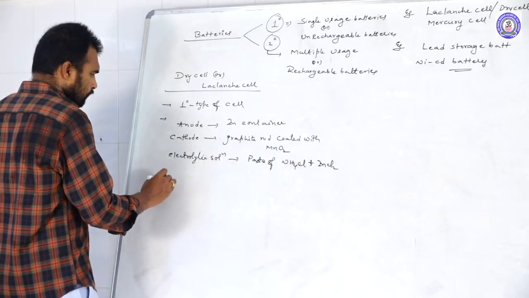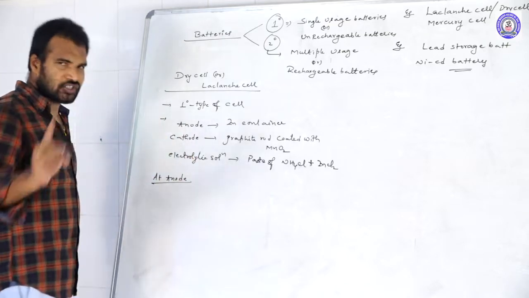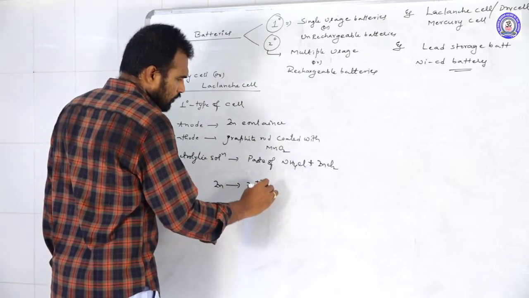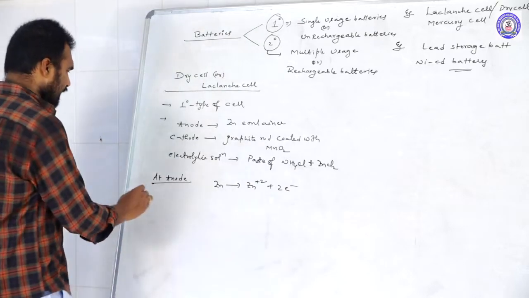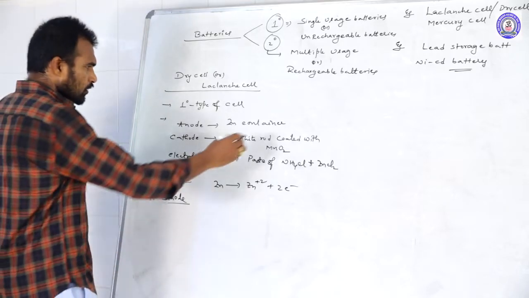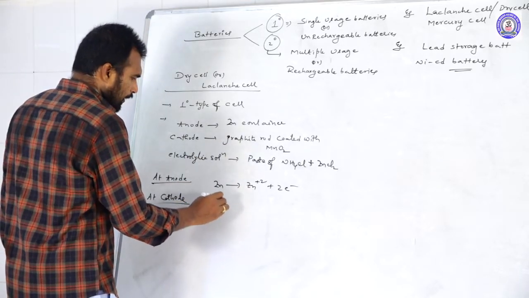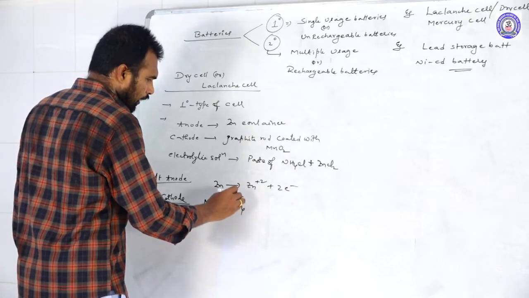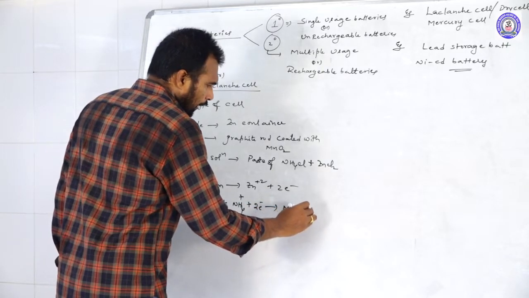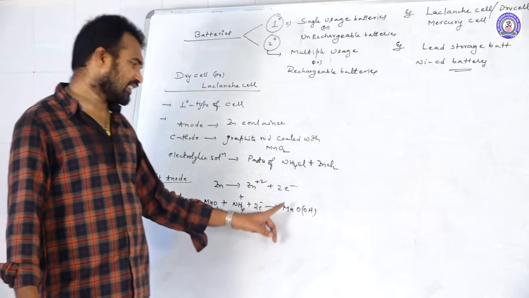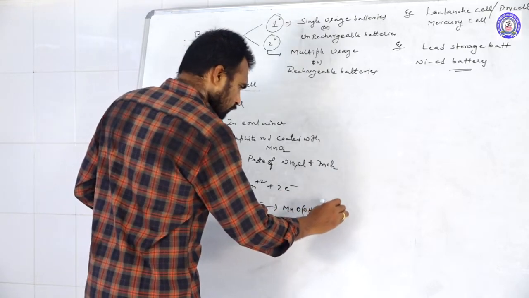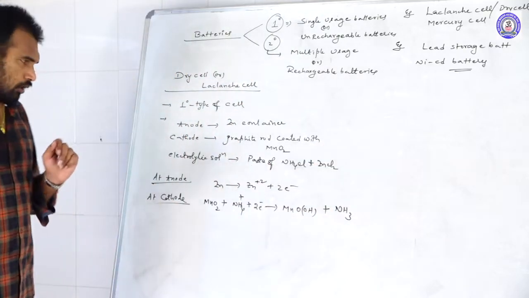At anode, as I already told you, only oxidation takes place. At anode, zinc is undergoing oxidation: Zn gives Zn2+ plus 2 electrons. Next, at cathode, what process takes place? Reduction will take place. So this MnO2 will react with these ammonium ions, and they form manganese oxyhydroxide. So these are the products we got.